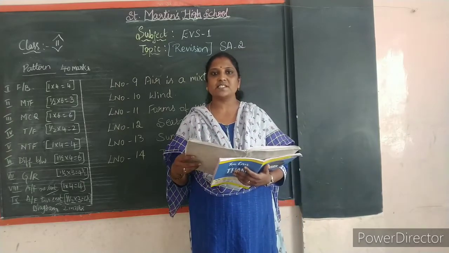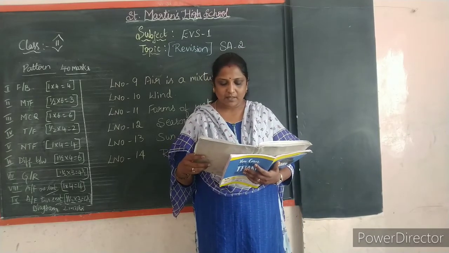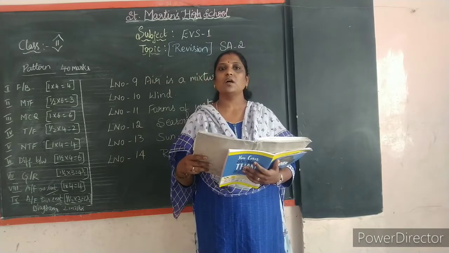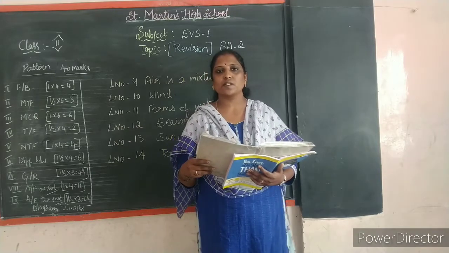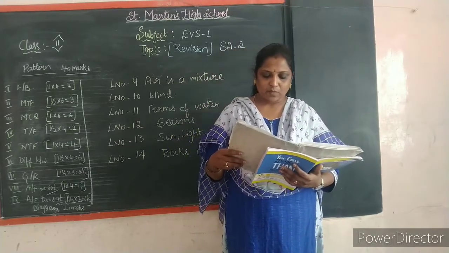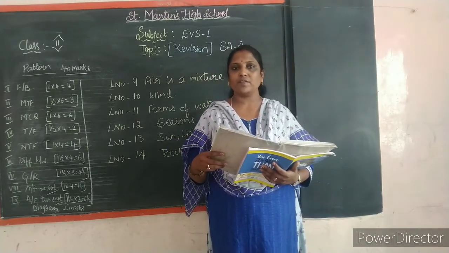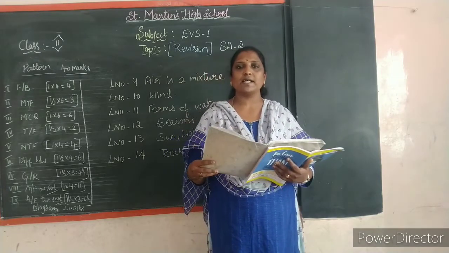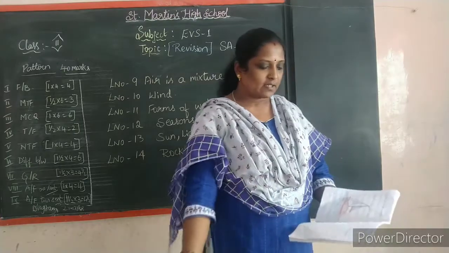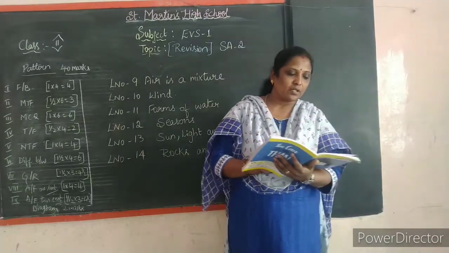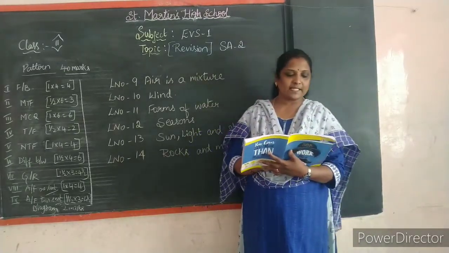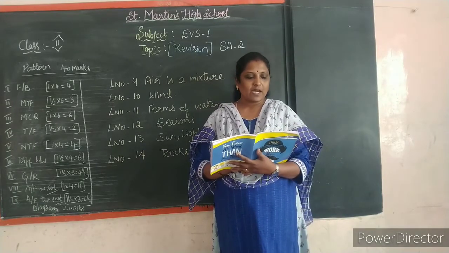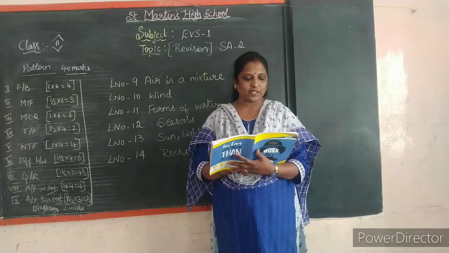What is water cycle, children? Yes, the journey of water from the earth to sky and back to the earth is called water cycle. So what is water cycle? Yes, water cycle is the journey of water from the earth to sky and back to the earth. It is called water cycle. So here in this chapter you have fill in the blanks. Drinking water is in the liquid form of water. Ice is the solid form of water.